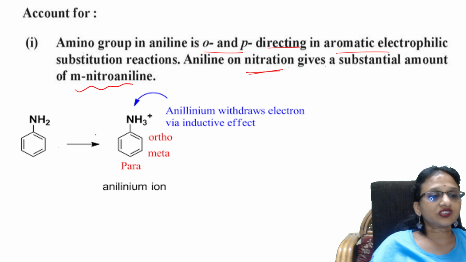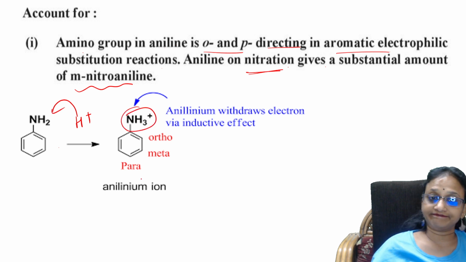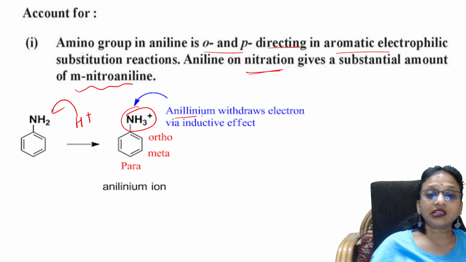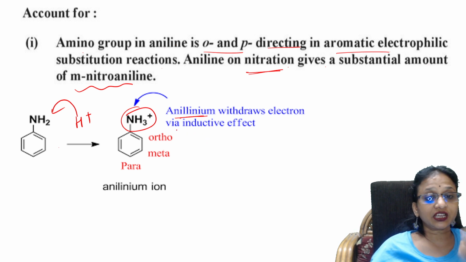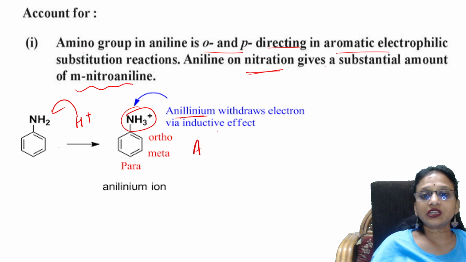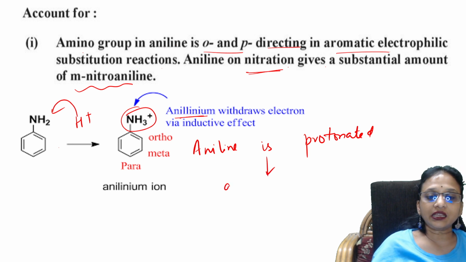Check, students. First of all, when aniline is protonated, what are you getting? You will be getting anilinium ion. So this anilinium ion is nothing but electron withdrawing. So remember, students, check, that anilinium ion is meta directing. You are writing 2 points. First point: what happens here during electrophilic aromatic substitution? Aniline is protonated. When aniline is protonated, what will happen? It will form anilinium cation.